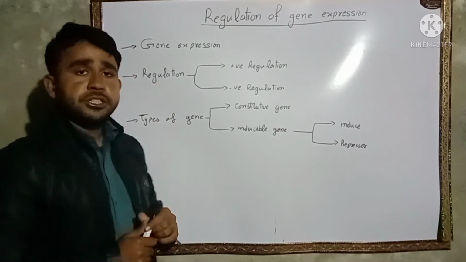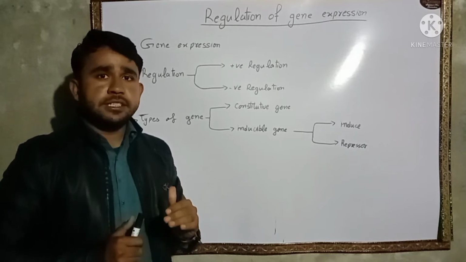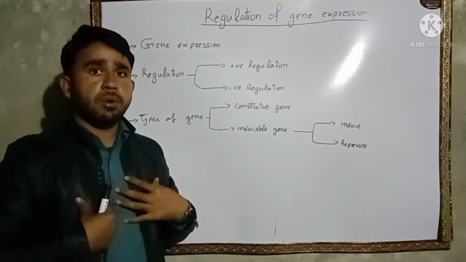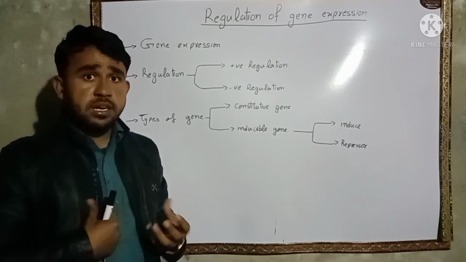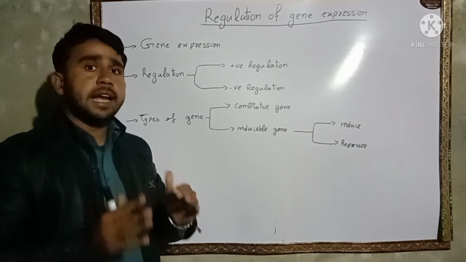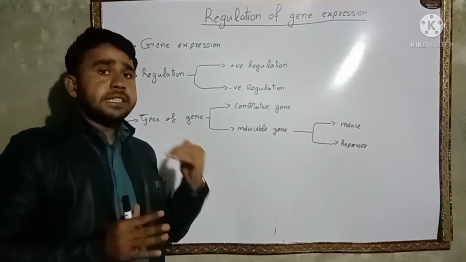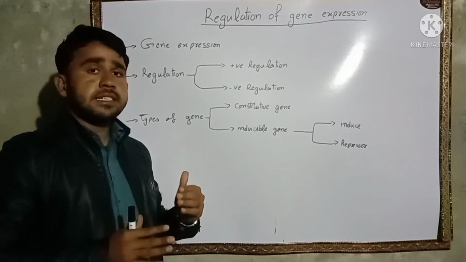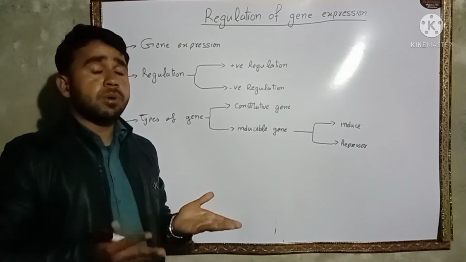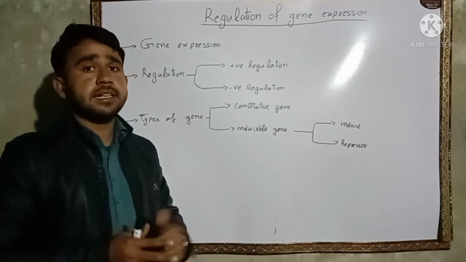Now, what is regulation? We know that every gene expresses itself in the form of a specific protein, and our body needs some proteins for sometimes and some proteins all the time. So if the gene of a protein which we need only sometimes expresses itself all the time, there will be a problem because our body doesn't need that protein at that time.